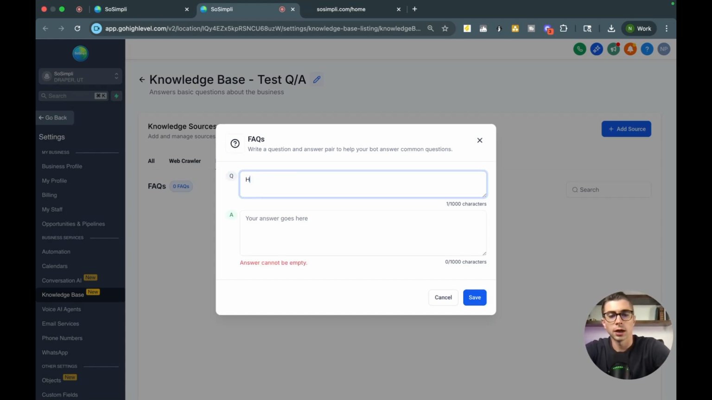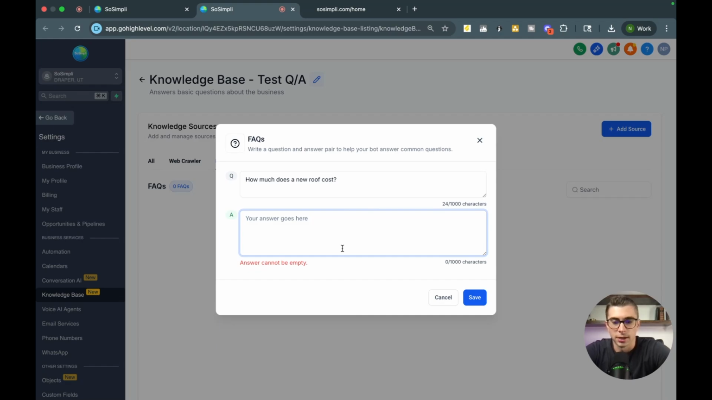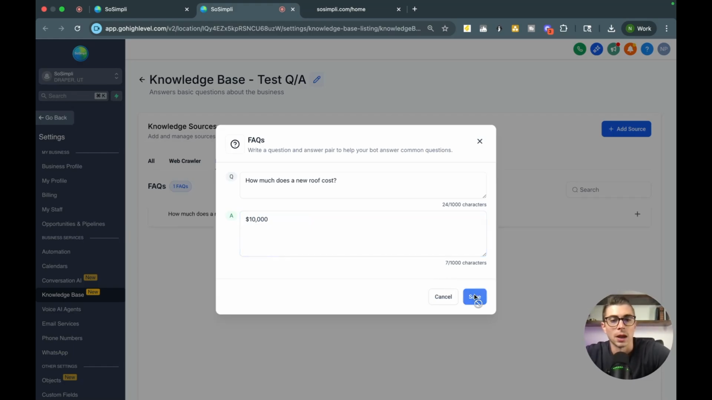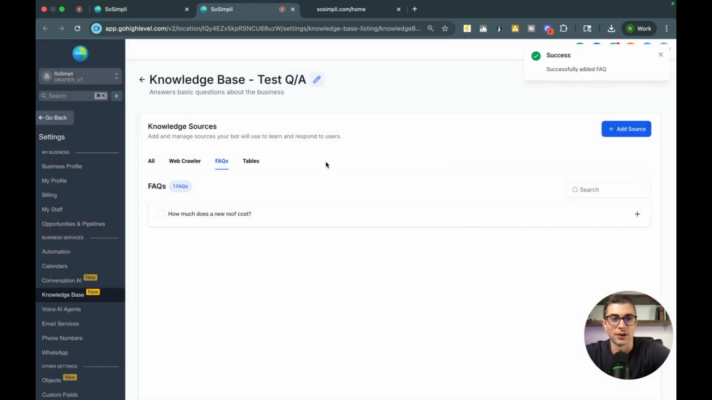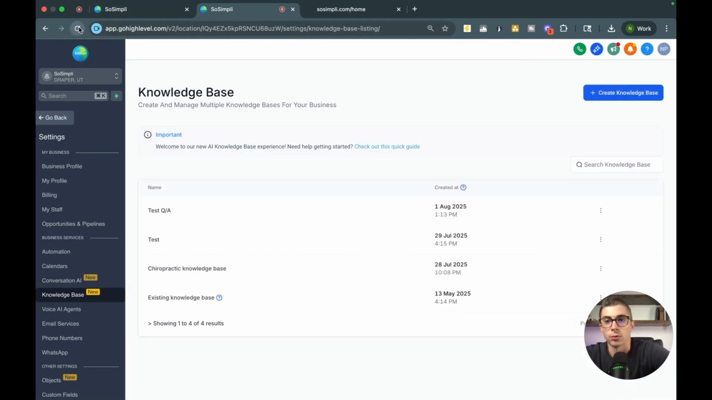So how much does a new roof cost? And then we'll just say $10,000. So let's just say you're serving the roofing niche right now. So I'm going to go ahead and hit save. Again, very basic example. But once that knowledge base is built out, I can refresh it here.